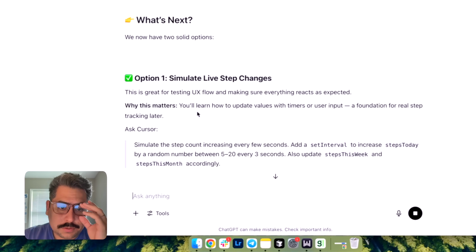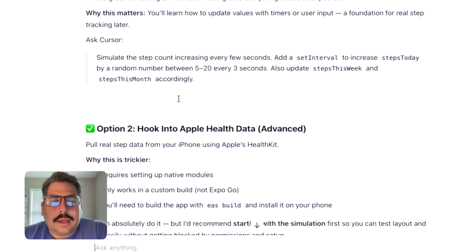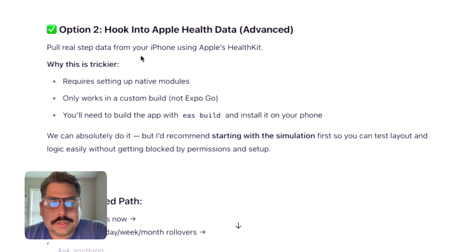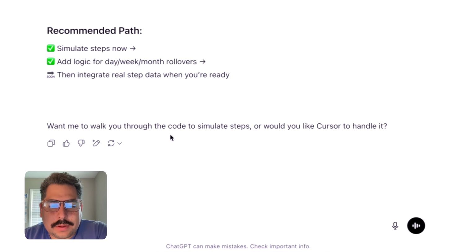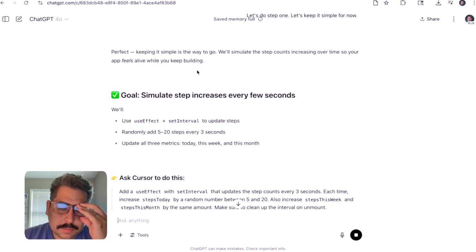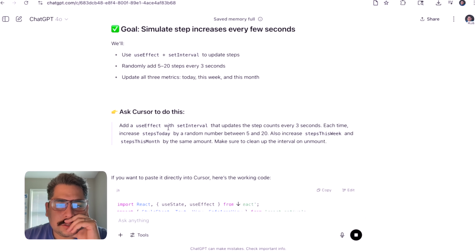What's next? You have 2 options. Simulate live step changes. This is great for testing UX flow. Ask Cursor, simulate the step count increasing every few seconds. Option 2, hook into Apple HealthKit, then integrate real step data. Want me to walk you through the Cursor prompt? I don't know. Let's do step 1. Let's keep it simple for now. Perfect. Keeping it simple as we go. We'll simulate the step counts increasing over time. Goal: add useEffect and setInterval to step each time.